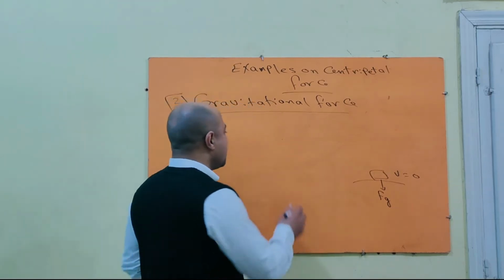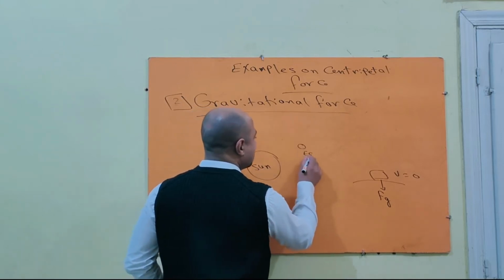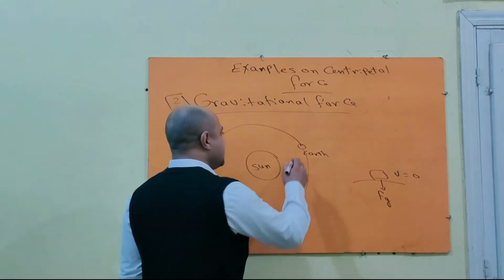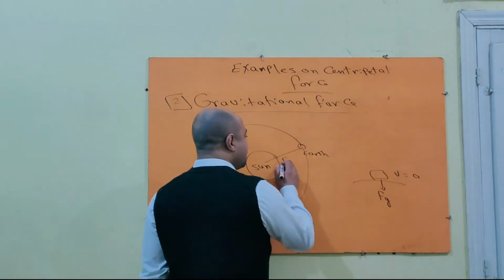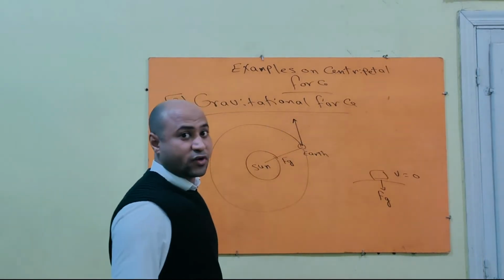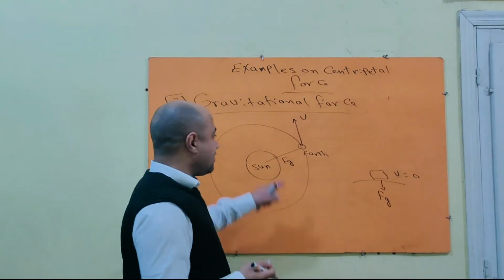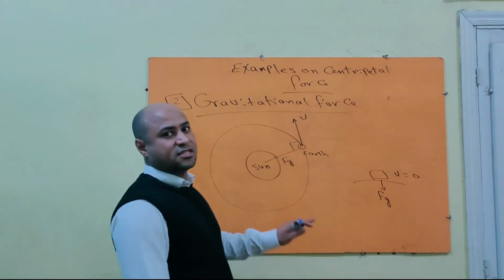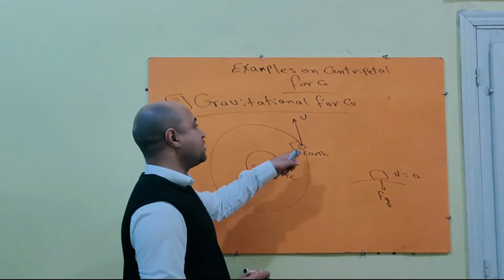So the condition is when the body rotates. For example, the sun and the earth. The earth rotates around the sun, right? And this is the gravitational force. If the gravitational force vanished, the earth would move in this direction, in a tangent, right? So that is the direction of movement. The earth rotates, and the gravitational force acts normally to the direction of movement. So the condition is found now. This force acts as centripetal force because it acts normally to the direction of movement.